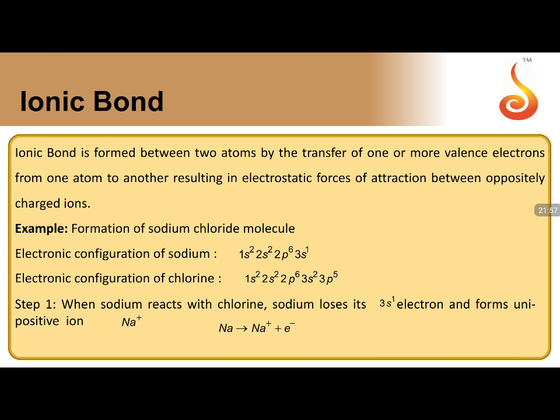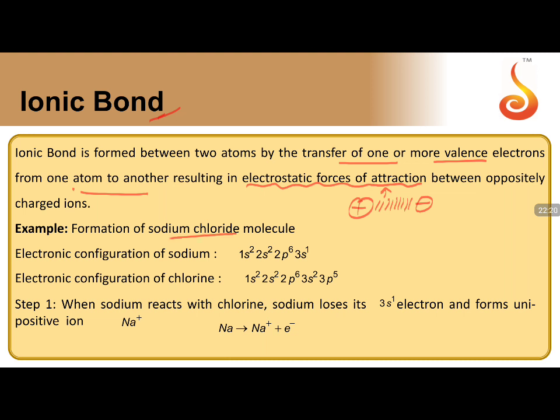Moving to individual bond discussion. Ionic bond. What is an ionic bond? It is formed between two atoms by transfer of one or more valence electrons from one atom to another, resulting in an electrostatic force of attraction. So the attraction between positive and negative ions, this is the electrostatic force of attraction.